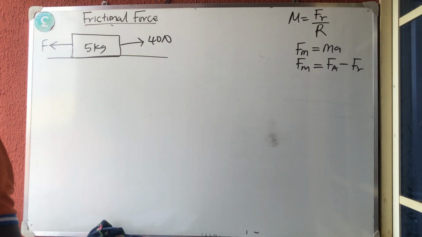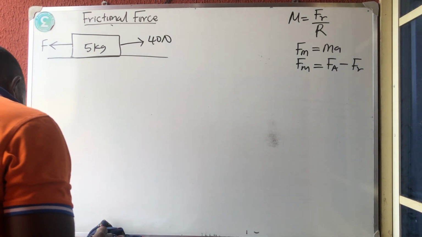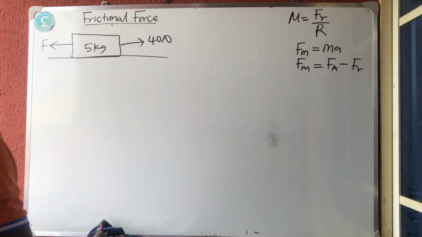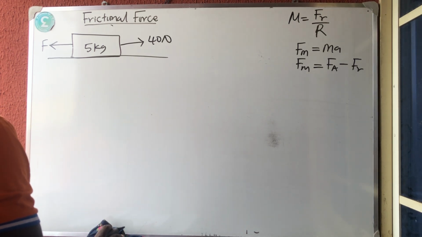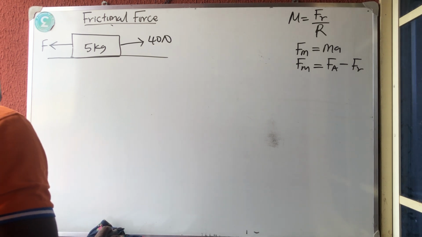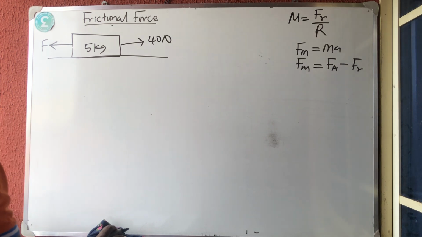They said a body of wood of mass 5 kg is pulled on a platform by a force of 40 Newton as illustrated in the diagram above. If the frictional force F experienced by the body is 12 Newton.